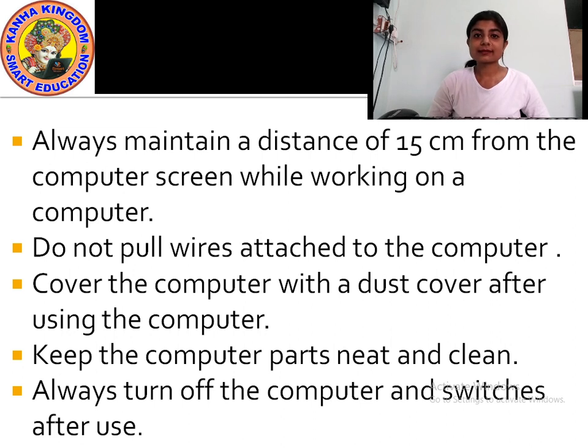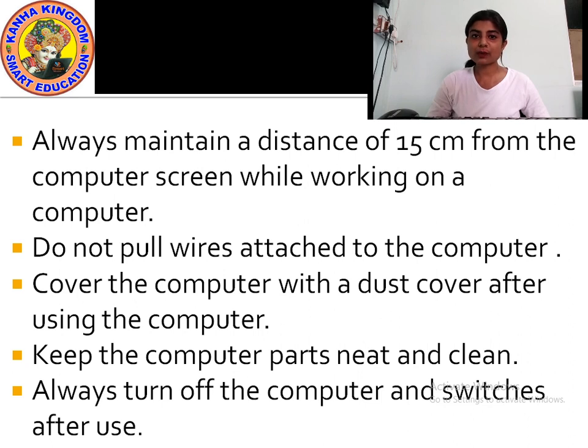Now, next one. Do not pull wires attached to the computer. The wires that are attached with the computer. The plug point, the wires that are attached to the mouse, keyboard. Okay? Never pull those wires. Okay? You should never pull those wires. Why? Because if you pull those wires, you might get an electric shock, isn't it? Or you might damage the computer parts.